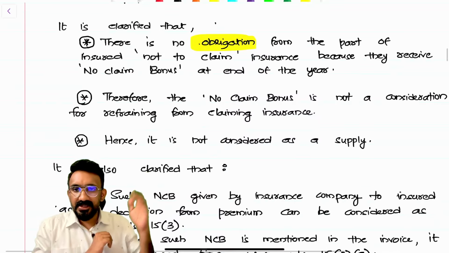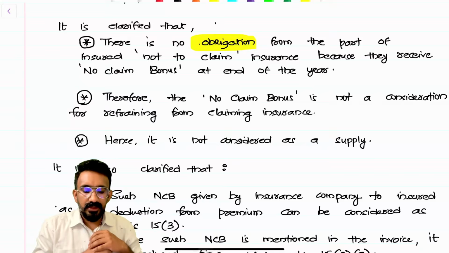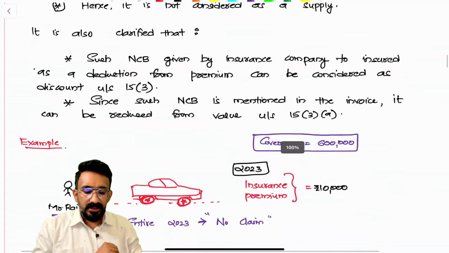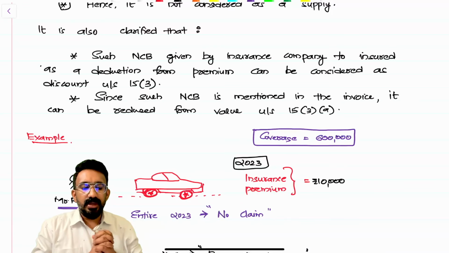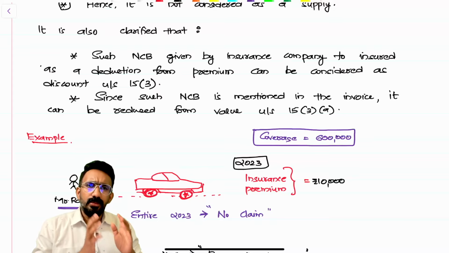So the circular clarifies that there is no obligation on the part of the insured not to claim insurance because they receive a no claim bonus at the end of the year. Therefore, the no claim bonus is not a consideration for refraining from claiming insurance. It's not considered a supply. Then what is it? No claim bonus by the insurance company to the insured as a deduction from premium can be considered a discount. Now the next question: is it a discount given at the time of supply or after the supply?